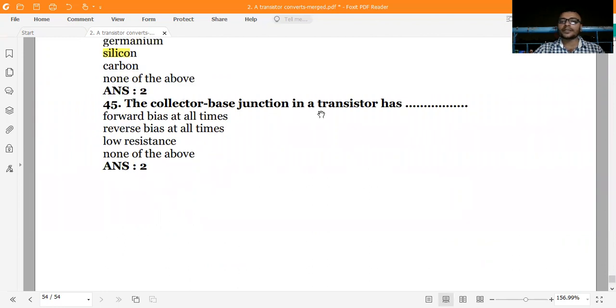A collector base junction in a transistor has reverse bias, which is very popular.